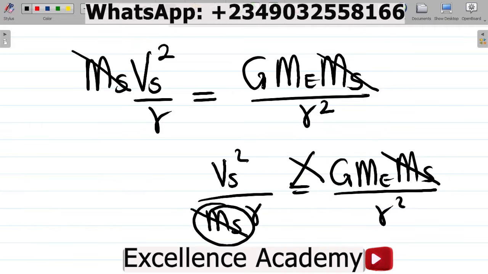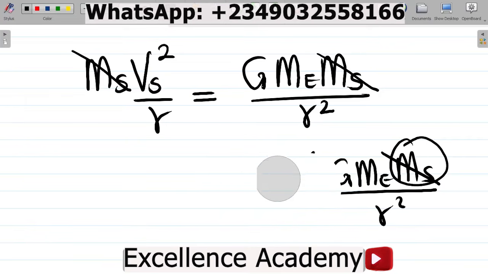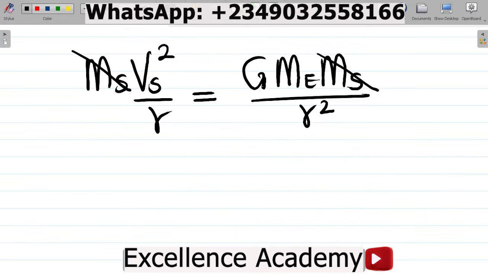Because the M here is at the denominator, meanwhile the m here is at the numerator. All right, so you want to take note of this thing. In as much as you must have the same term on both sides of an equation, they must also be at the same place. This is at the numerator, this is also at the numerator, so they can cancel out.